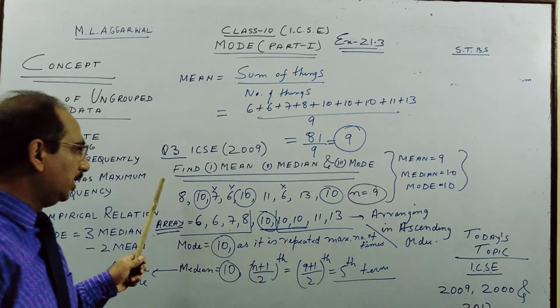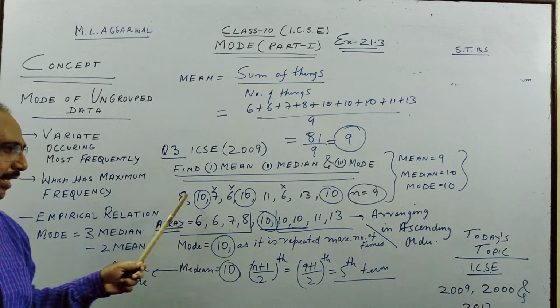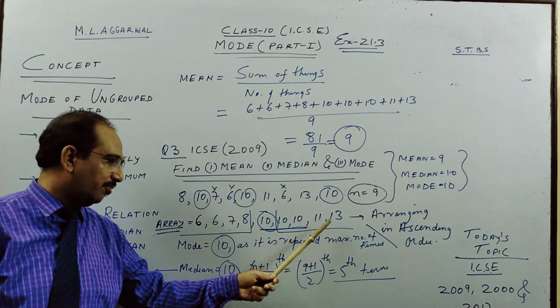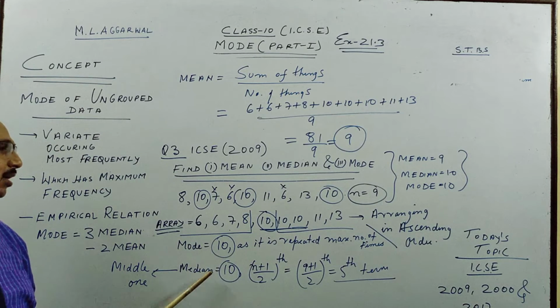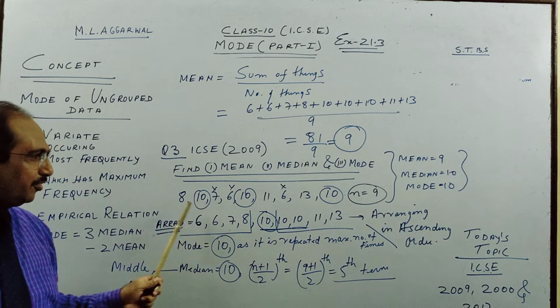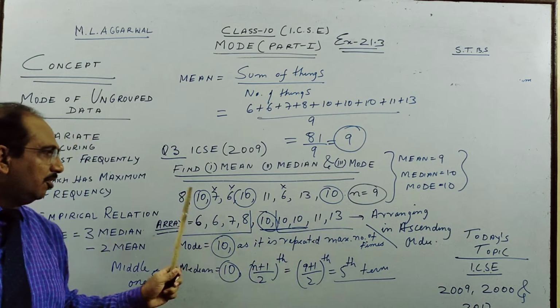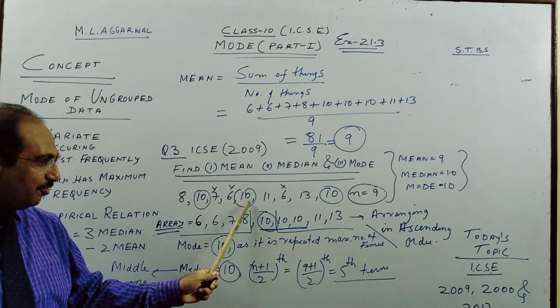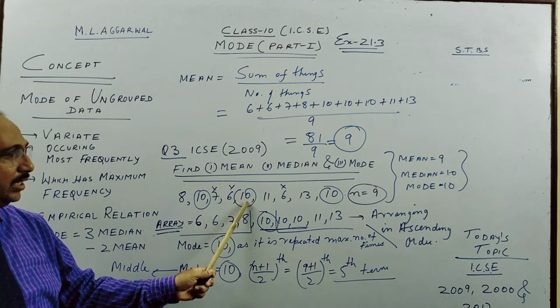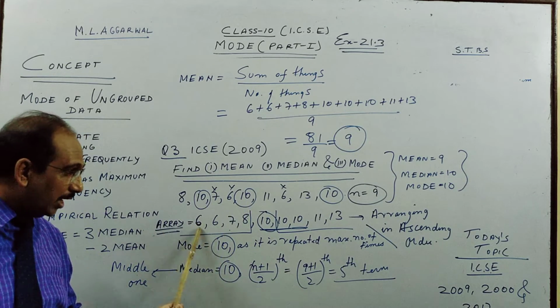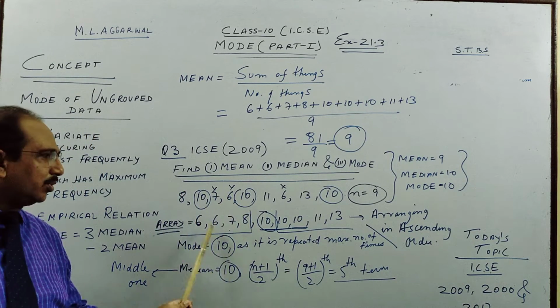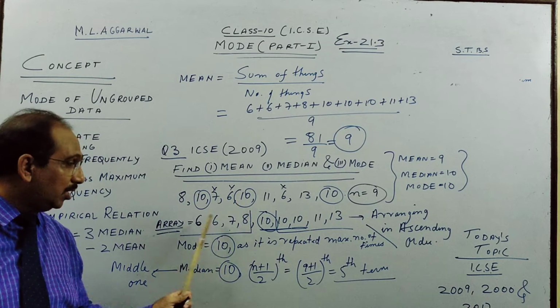So once more, boys, all three things we have to find. This is a very important question of ICSE. Arrange them before, because for median you cannot take the fifth term. Suppose it is not arranged, first, second, third, fourth, fifth. By coincidence the answer is coming 10, but generally you won't get it. So arrange them. Even if you get the answer correct without arranging, you will get 0 in the exam. You have to arrange them.